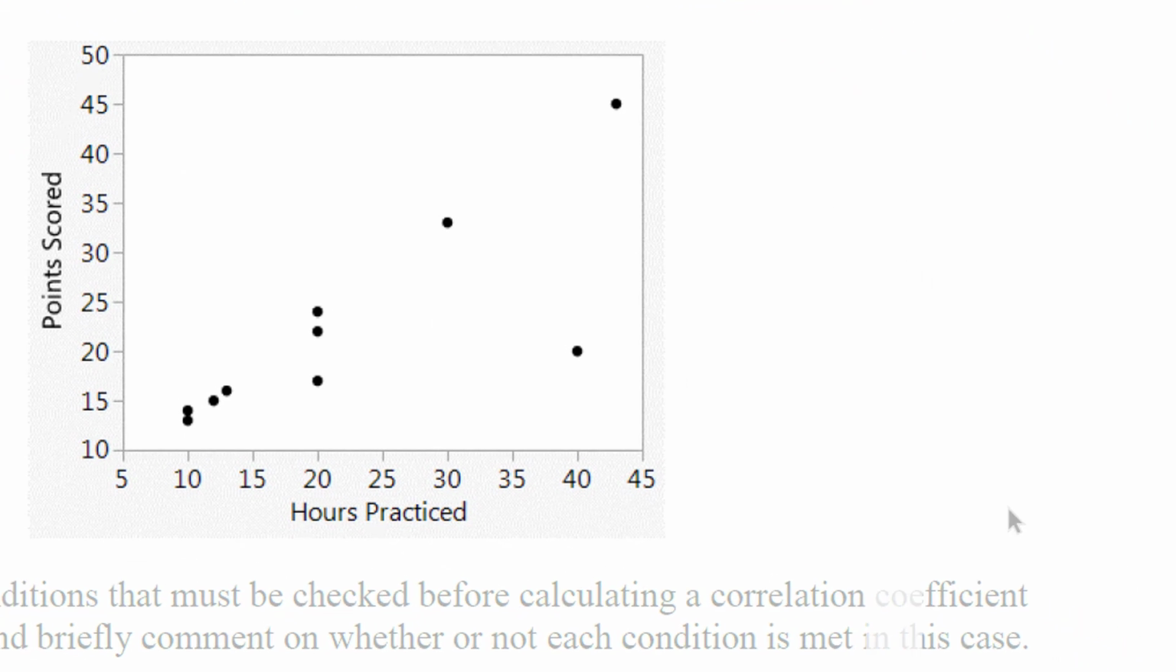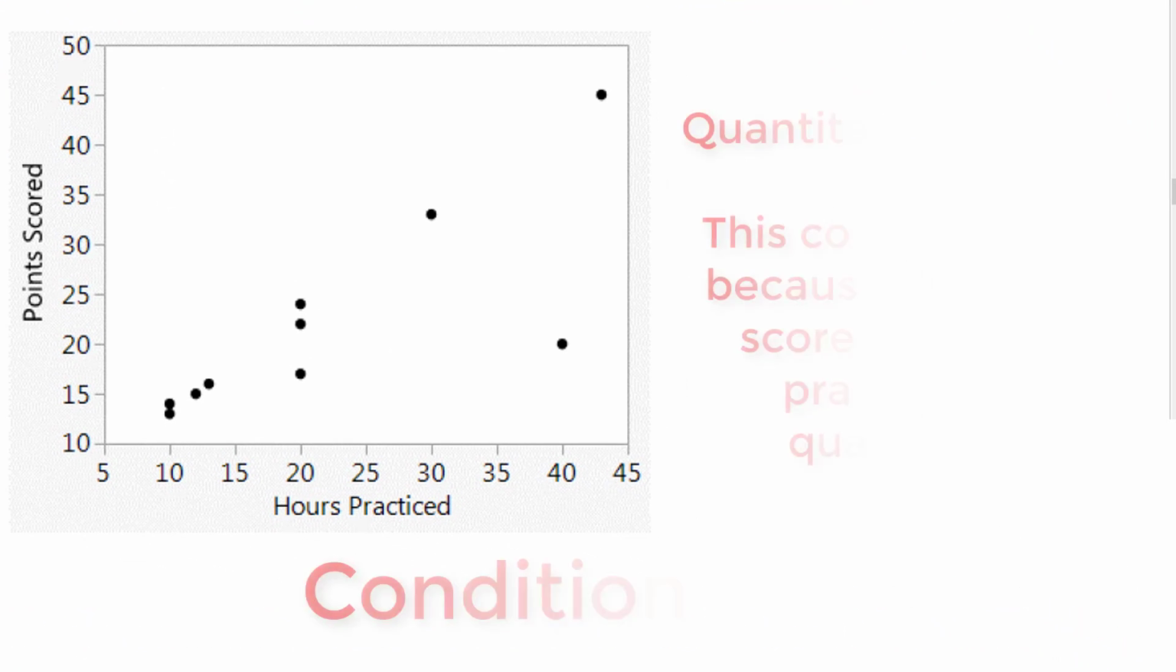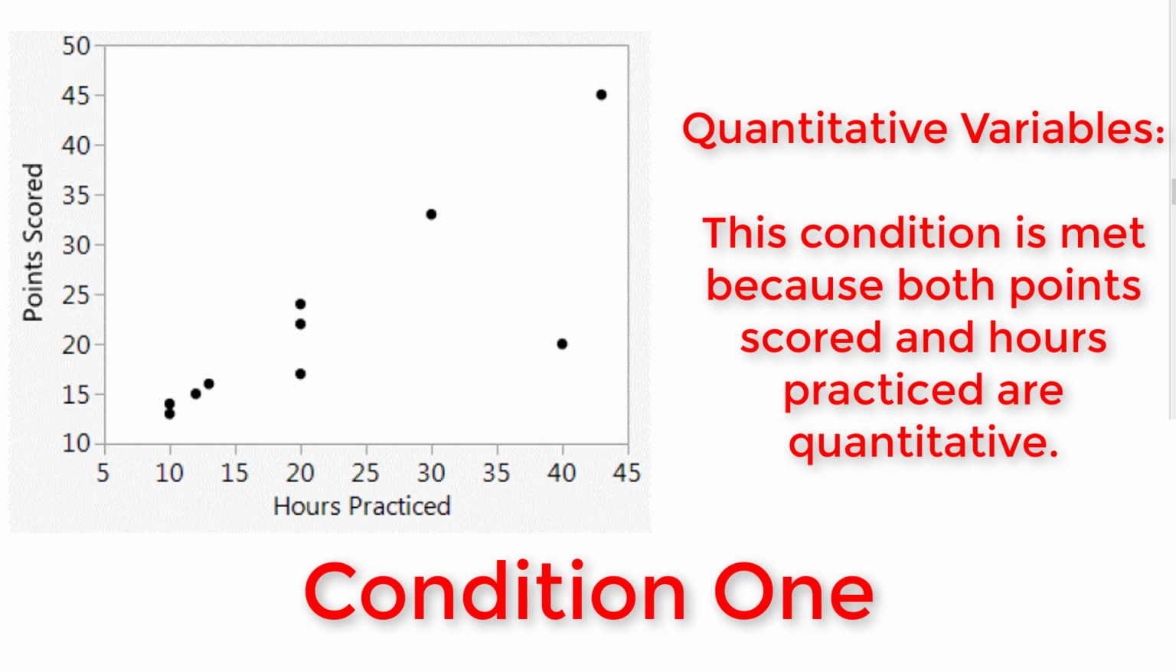So the first condition would be that both variables are quantitative, and this is the quantitative variables condition. What we notice here is that we have hours practiced and points scored. So right here we see that hours practiced and points scored are both quantitative variables.